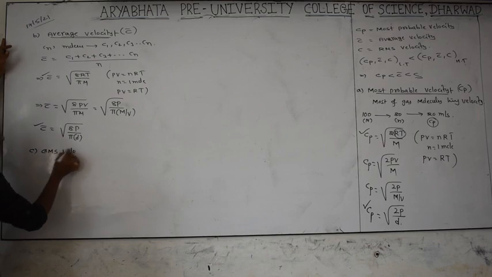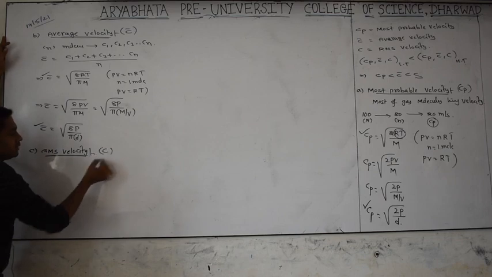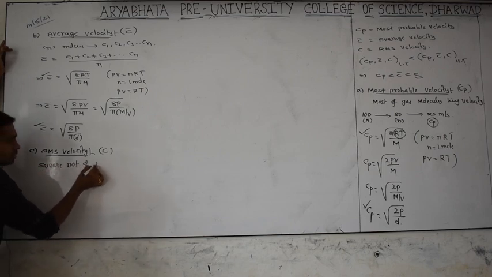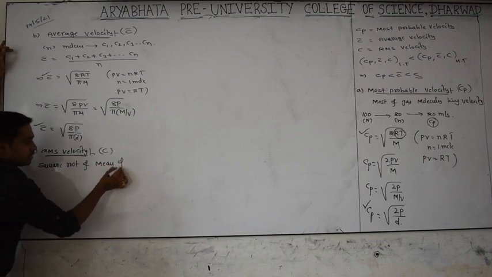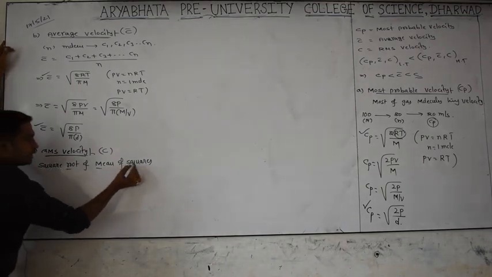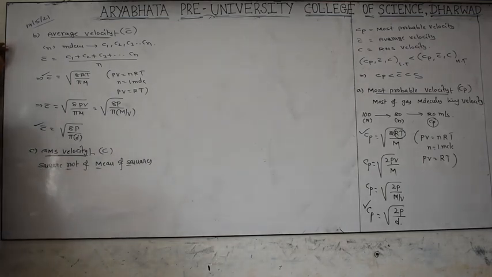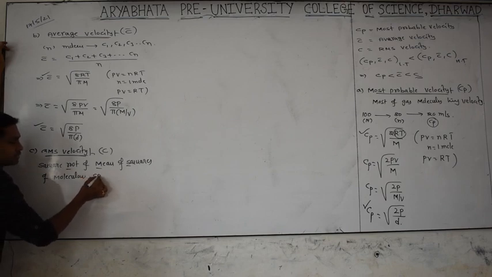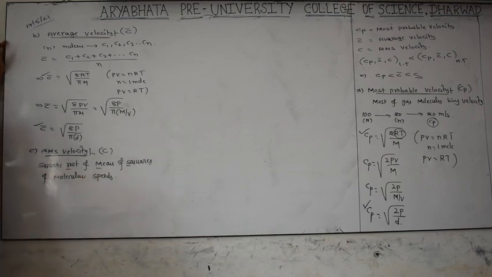The third one is RMS velocity, denoted by C. What is the meaning of RMS? RMS means the square root of the mean of squares of molecular velocities, or molecular speeds. What is the meaning of this? The square root of the mean of squares of molecular speeds is called the RMS velocity.